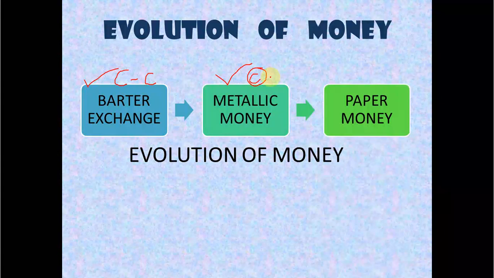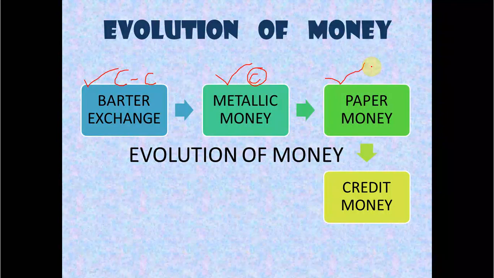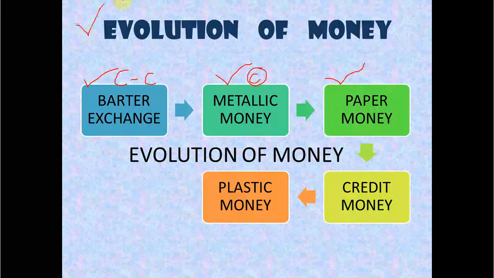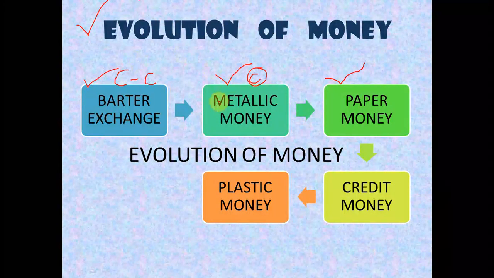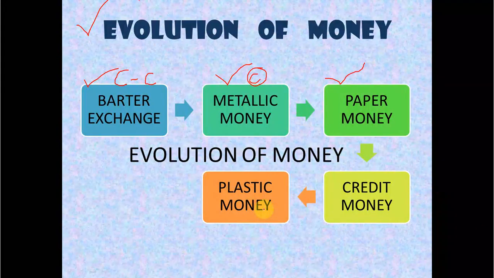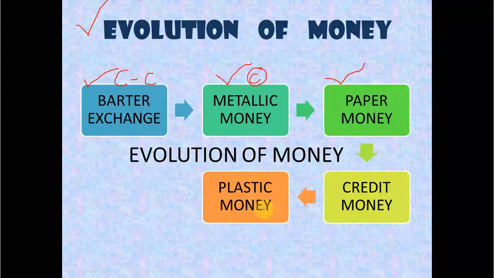Then we will learn about paper money, which we are still using, as paper money of 2000 rupees or 5 rupees or 20 rupees or 100 rupees. Then we come to credit money, which comes after paper money, and we still utilize it. And the last is plastic money, digital and net banking. This is how money evolved: from the barter system to metallic money, then paper money, then credit money, and then plastic money. Hope you are getting these 5 steps of the evolution of money. So let's start with them one by one.